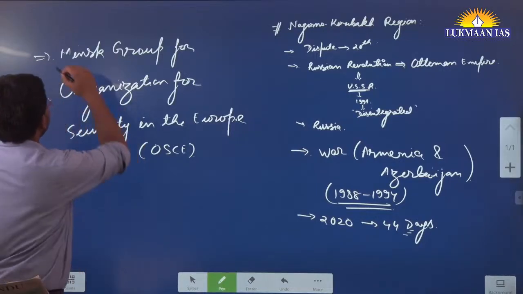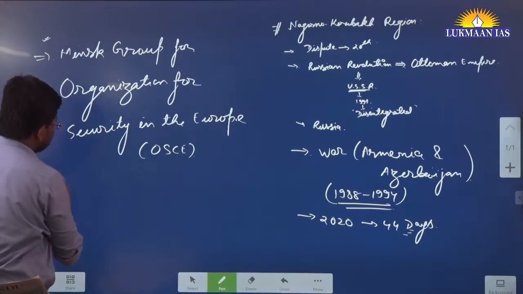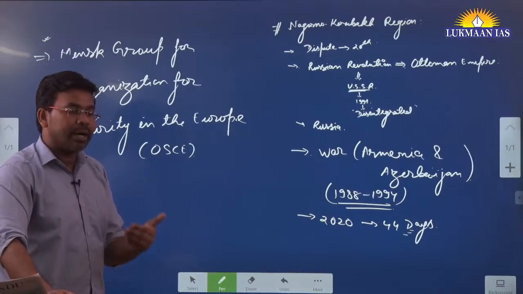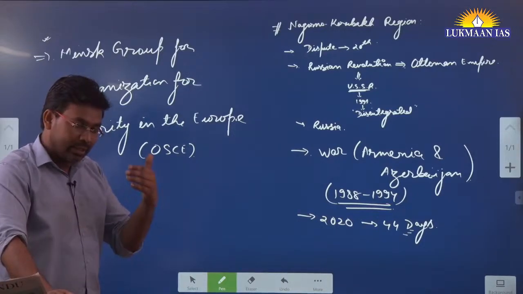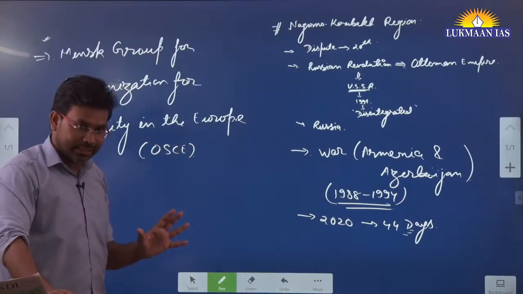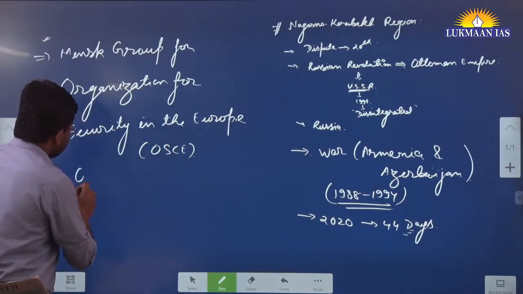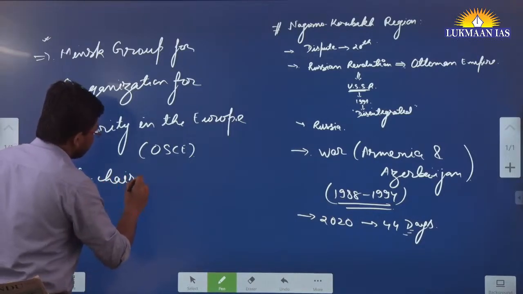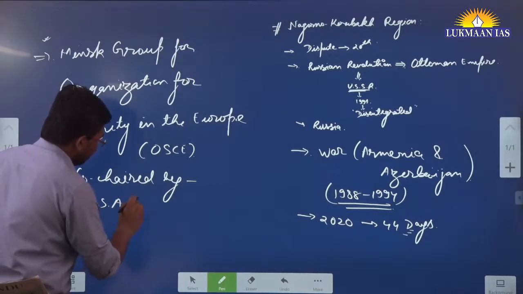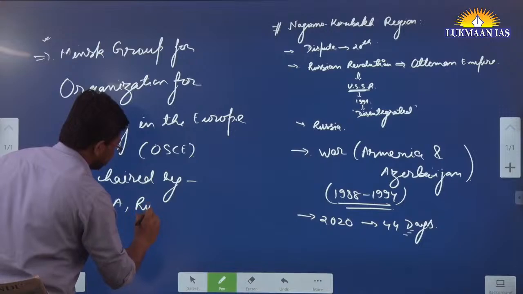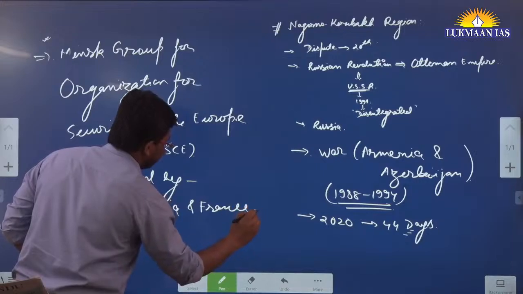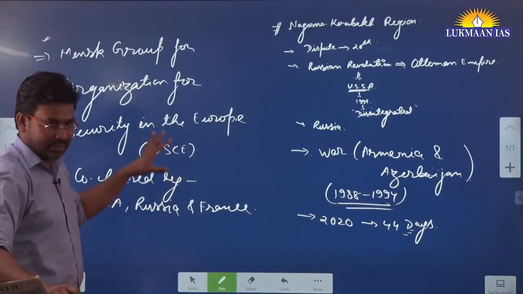Okay, so this group is important. Why is this group important? Because this is one of the largest security groups in Europe. We have heard about the North Atlantic Treaty Organization, but apart from this, this OSCE is much bigger than the North Atlantic Treaty Organization. It is co-chaired by the United States of America, Russia and France, and it has more than 57 member countries as part of it.